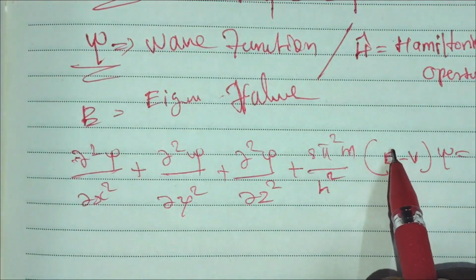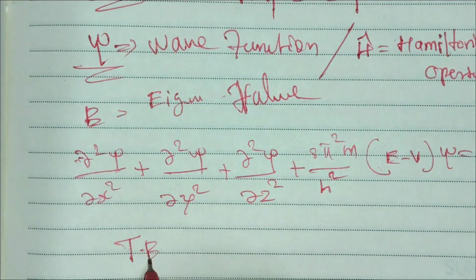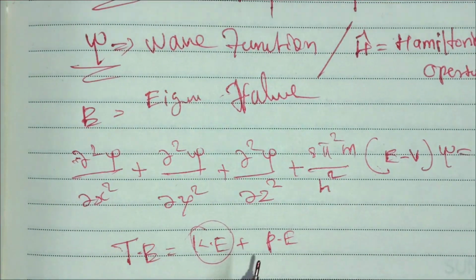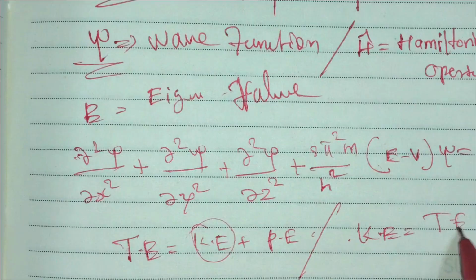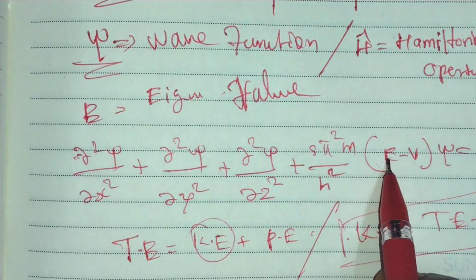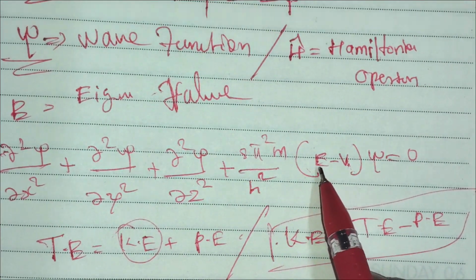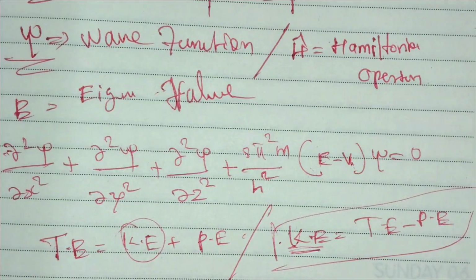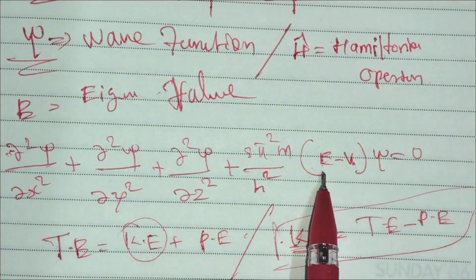This is the kinetic motion, because total energy is equal to kinetic energy plus potential energy. So kinetic energy is the total energy minus the potential energy. The total energy is represented as E and the potential energy as V, so E minus V is the kinetic energy. The motion of the electron possessing kinetic energy is represented as E minus V.